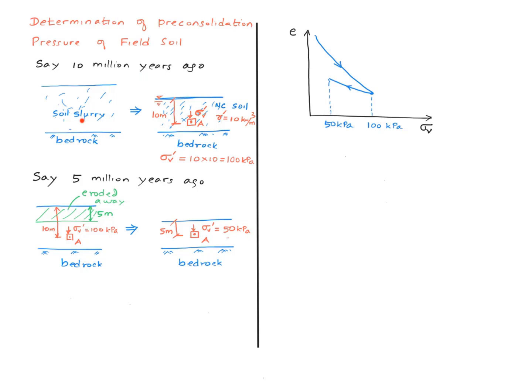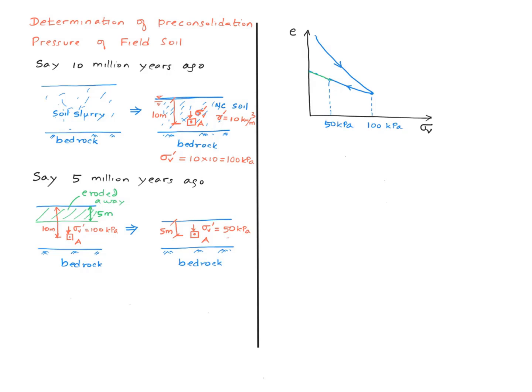Without knowing anything about this history, say a few days ago, we went to the site, drilled a borehole over here, took a sample from point A, brought it to the laboratory, and did a consolidation test. When we take the sample out of the ground, we are further unloading it. We are decreasing the vertical stress all the way to 0 here. So in the laboratory, starting from a 0 vertical stress, we're going to gradually increase the vertical stress step by step. What kind of e versus sigma V relationship are we going to get, do you think? Well, this is what's going to happen.